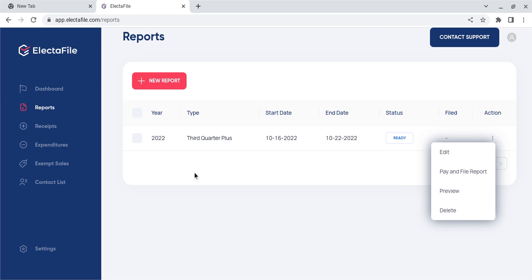One more thing, big idea here. For those of you out there who are campaign finance, party treasurers across the counties, if you decide that you want to move to the beach and hang it up, you can hand off your credentials for the ElectaFile account and they can see the information that you have already entered. We will try to minimize the situation where the current treasurer or the outgoing treasurer has to find books from all over the county to piece together the history of the reporting for that particular committee. So anywhere with internet connection and a free ElectaFile account can use this platform. We're real proud of it.